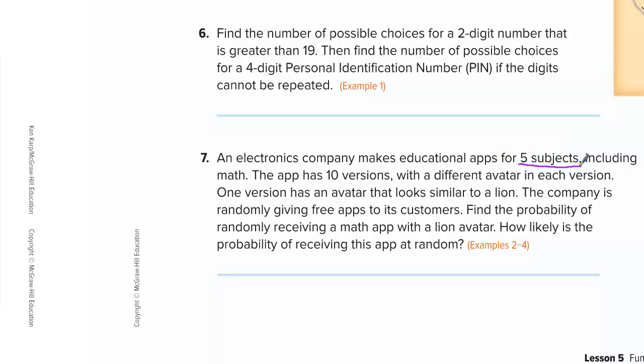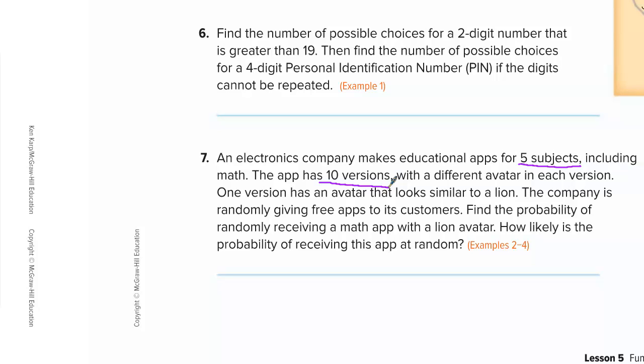The app has 10 different versions with a different avatar in each version. One version has an avatar that looks similar to a lion. So then all the other versions might have different animals, different avatars. The company is randomly giving free apps to its customers. Find the probability of randomly receiving a math app with a lion avatar. Okay? And then we need to answer another question there at the end.